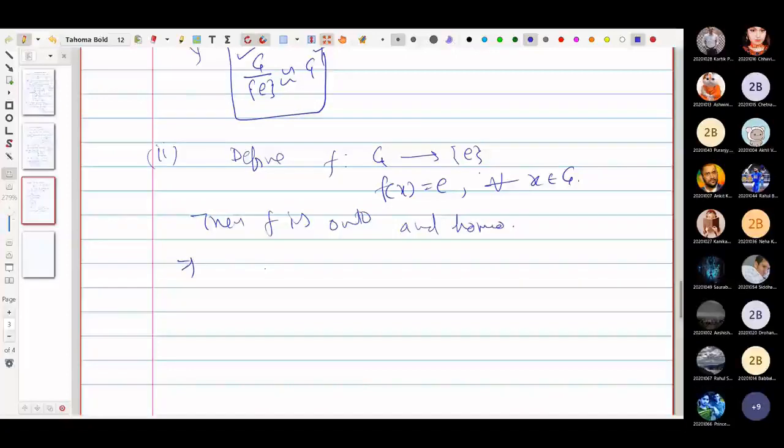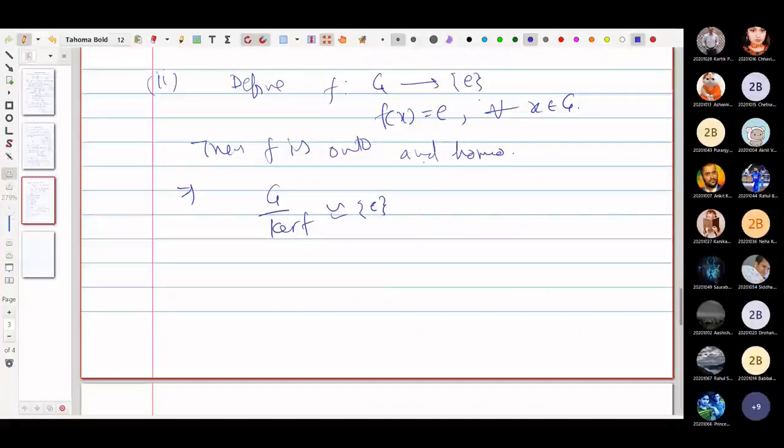This implies that G by kernel of f is isomorphic to this group with only the identity element.